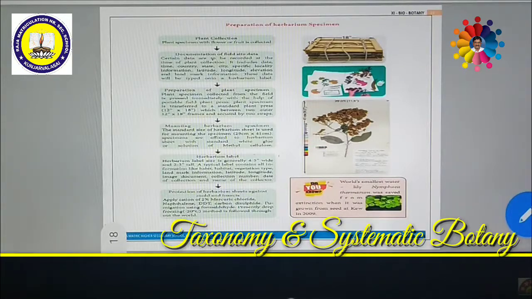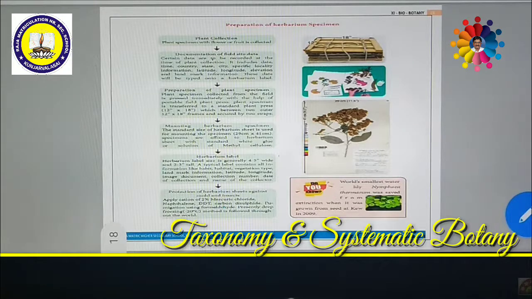So what are the things to be named there? What is the name of the plant? Binomial name. What is the local name of the plant? When was it collected? On what date? What time? Where was it collected? Which location? What is the latitude, altitude of the globe? These have to be noted down.